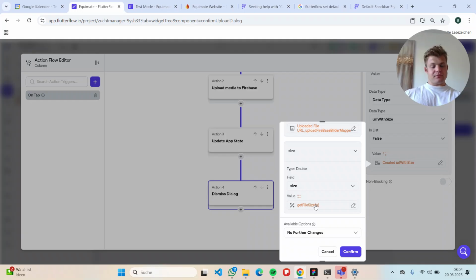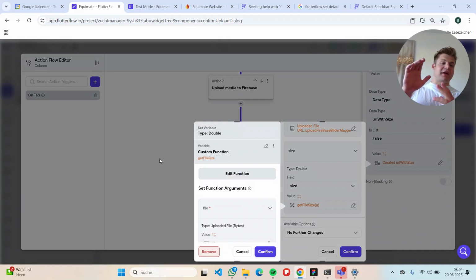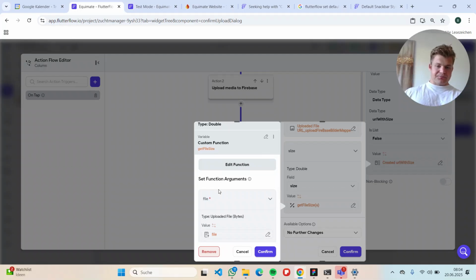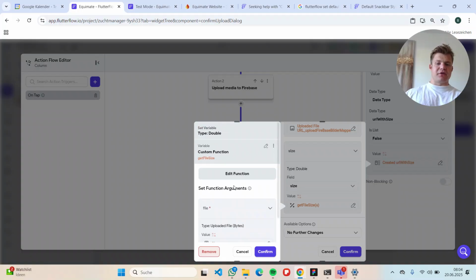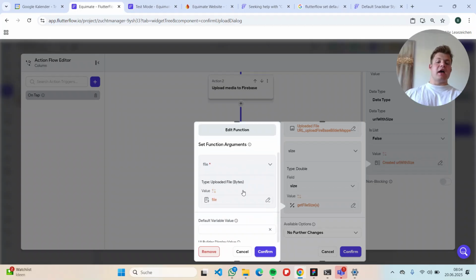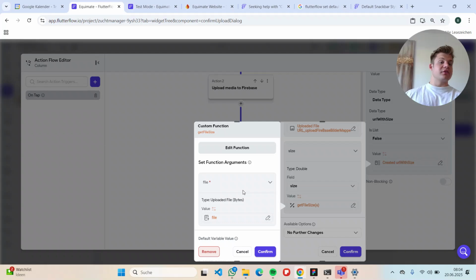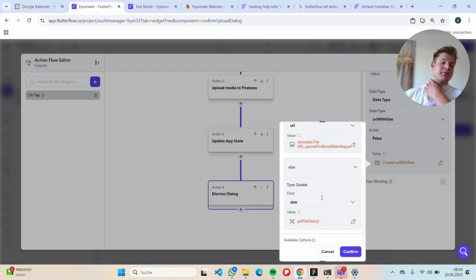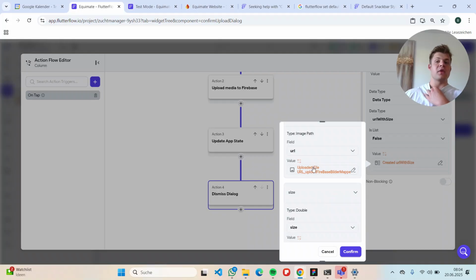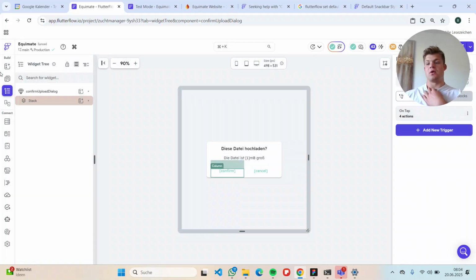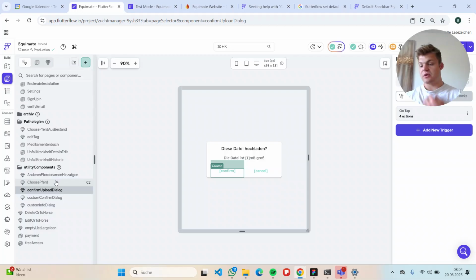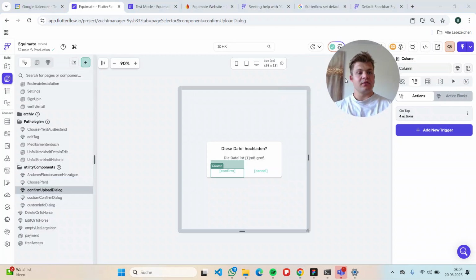And in order to do that, as I said, we gave the file as a parameter to this component. And now that we have the file within this component, we are giving the file to a custom function, which I will show in a few seconds, called getFileSize. And this function just returns the size of the file. And we are giving back the size and the URL of the file back to the original action flow, which I just showed.